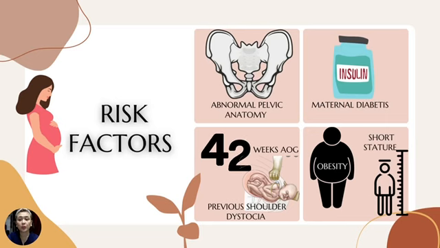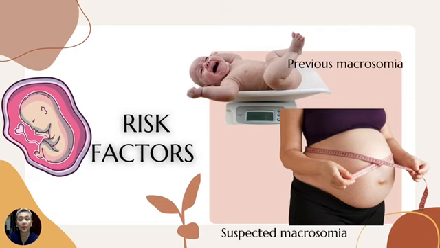Maternal risk factors include abnormal pelvic anatomy, maternal diabetes, postdated pregnancy, history of previous shoulder dystocia, maternal short stature, and obesity. Fetal risk factors include previous macrosomia and suspected macrosomia.